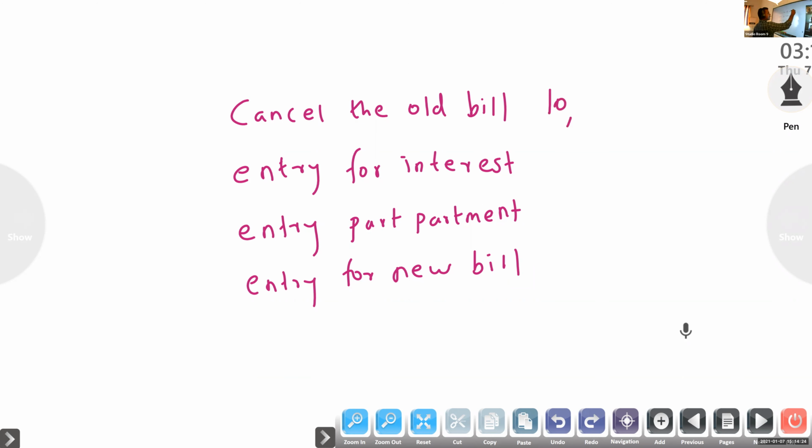We have to cancel the old bill. Then the entry for interest. Then the entry for part payment. Suppose they gave 2,000, that is the entry for part payment. Then the entry for the new bill.